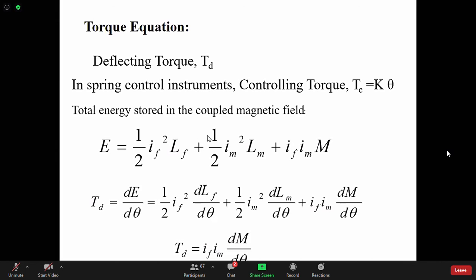And they are having some mutual coupling. Otherwise, the two fluxes will not interact. So therefore, I_F I_M into M. Probably this energy equation is known to you.